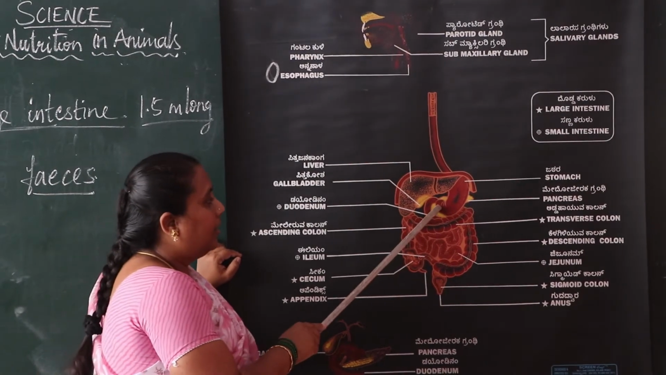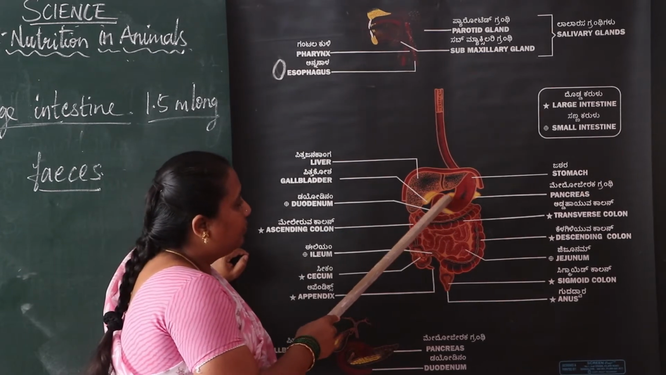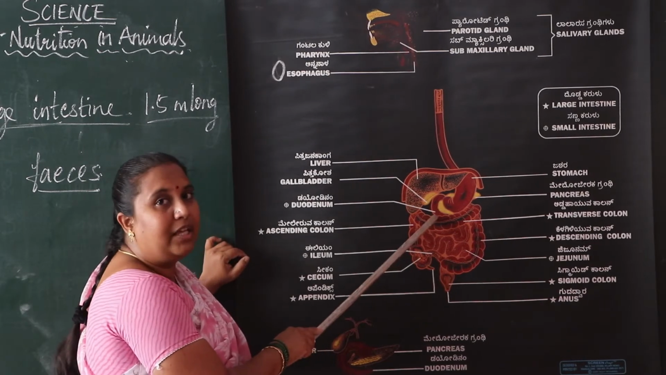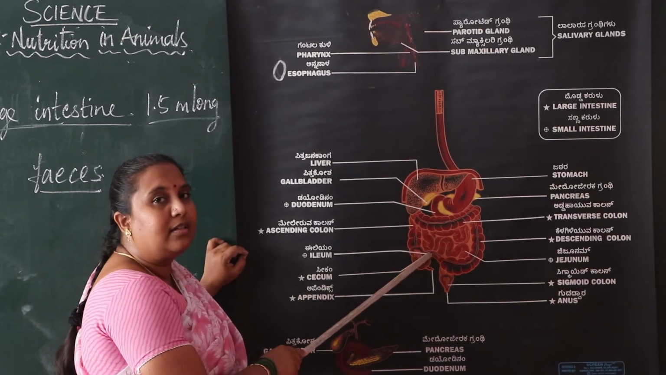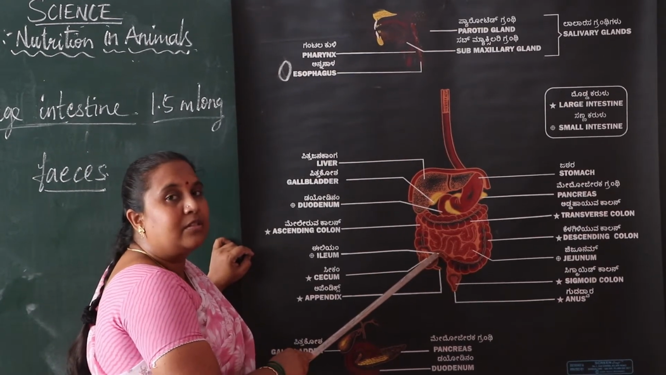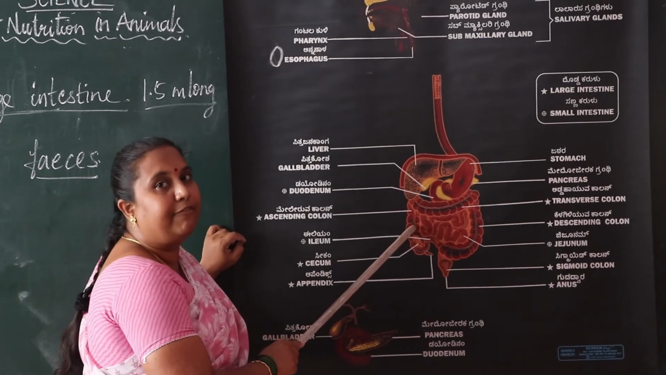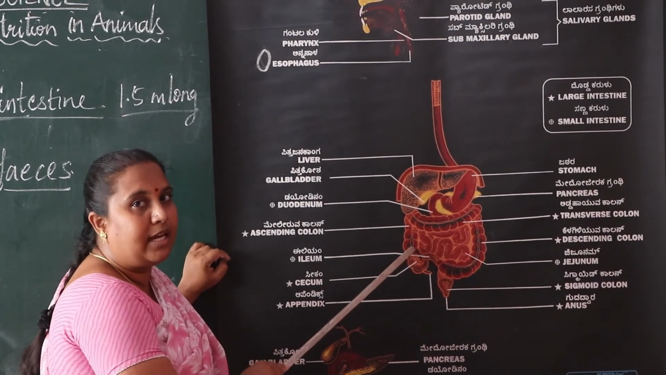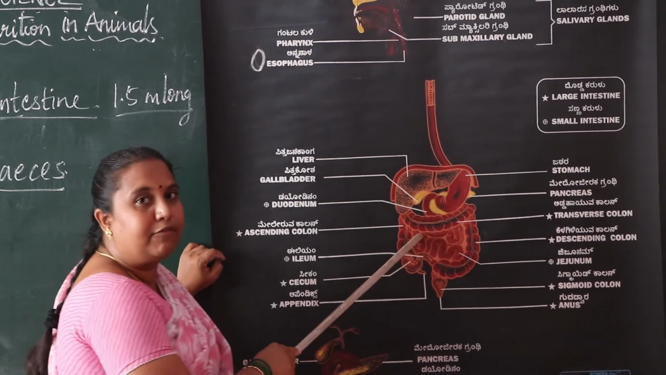After that, some complex substances are still not digested, and those food particles move to the duodenum, the first part of the small intestine, where digestive juices are also secreted. What is the digestive juice secreted there? Bile juice. That bile juice is important for digesting fatty food items and protein-rich food items.